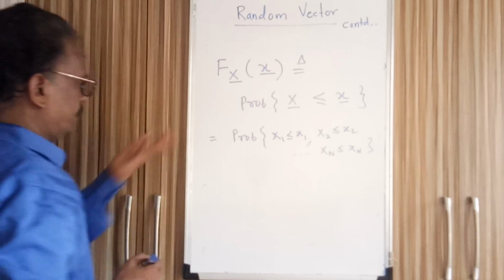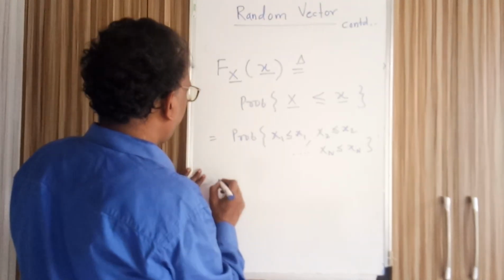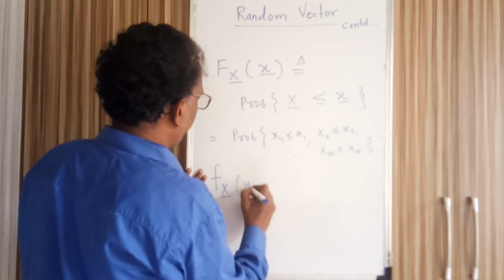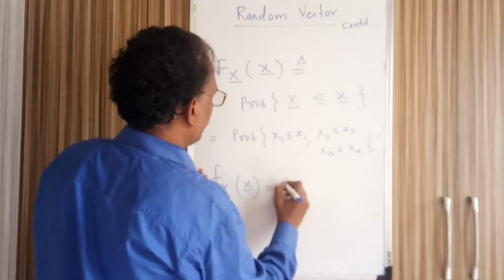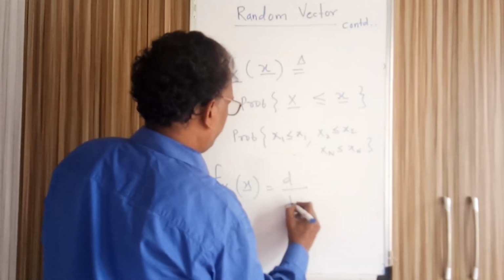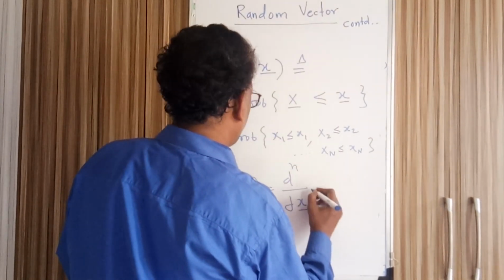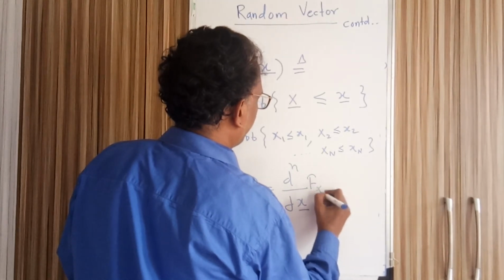As you know, there are n components. So if I try to write the density function of random vector x, the density function is nothing but the derivative of the distribution function F(x).